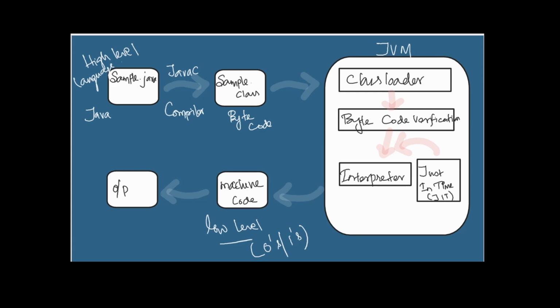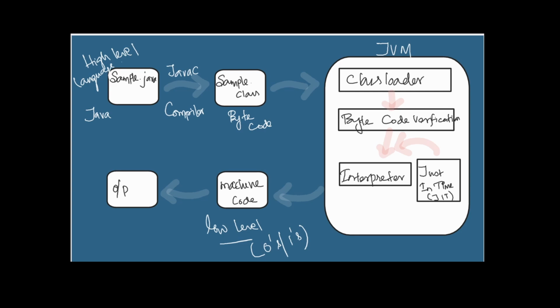What this JIT will do is increase the performance. How? Say we have a set of code. In that there may be chances of duplicate code, or the same code may be utilized in many places.